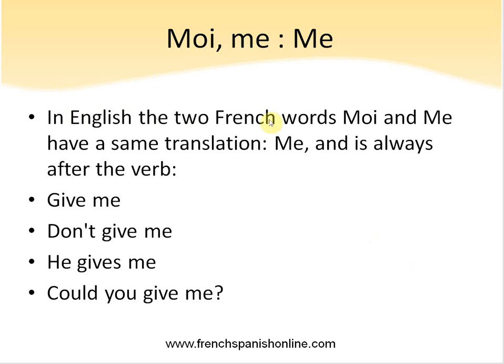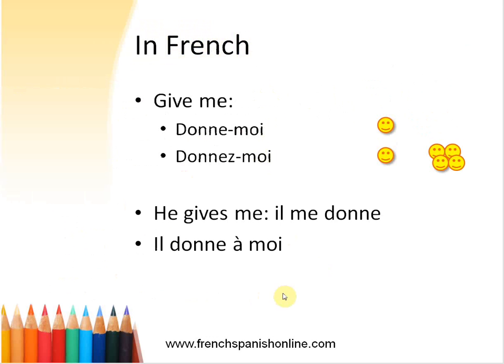In English, the two French words moi and me have the same translation, me, and me is always after the verb, like in these expressions: give me, don't give me, he gives me, or could you give me. But in French, it's not like that. For example, the translation of give me is donne-moi or donnez-moi, depending if it's plural or formal or informal way.